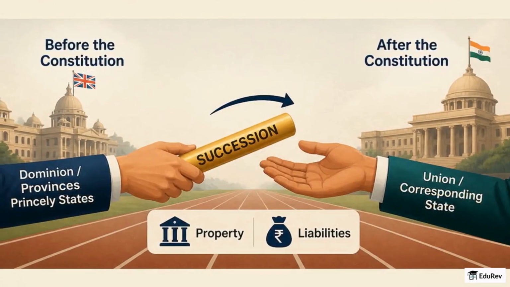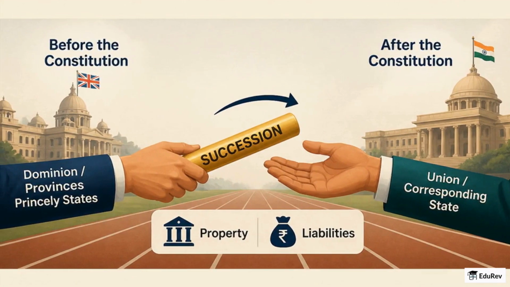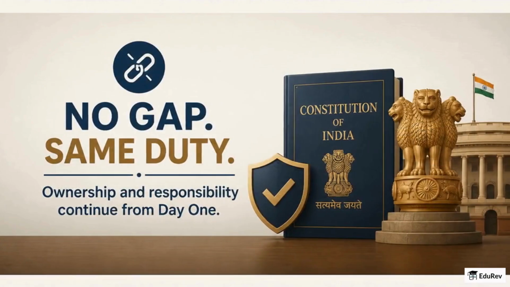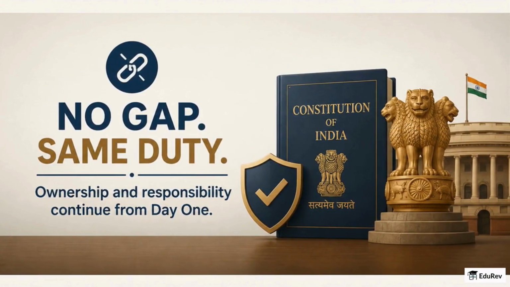Now imagine succession like a baton pass at a relay. Property and liabilities that belonged to the dominion, provinces, or princely states before the Constitution simply vested in the Union or the corresponding state. This rule avoids gaps in ownership or responsibility the moment the Constitution began to operate.